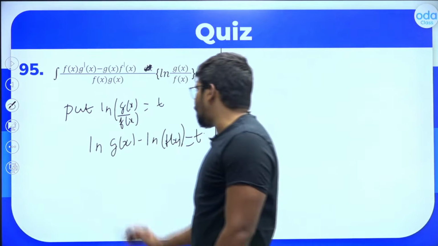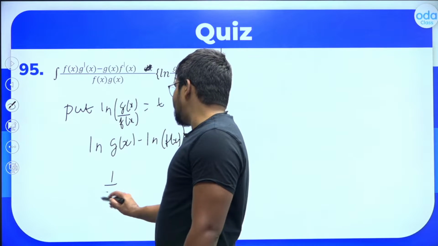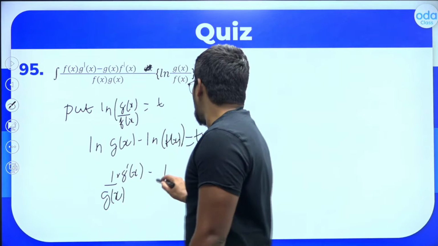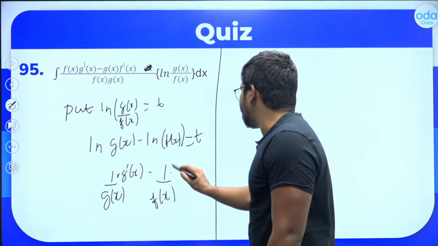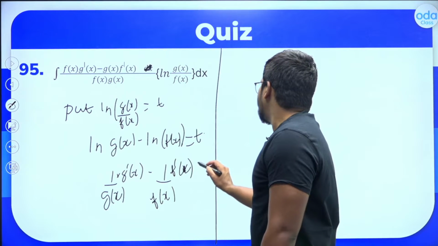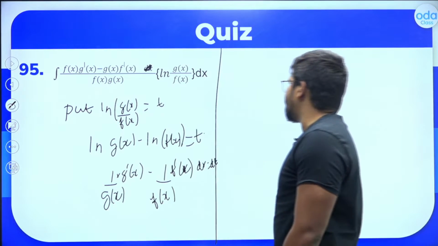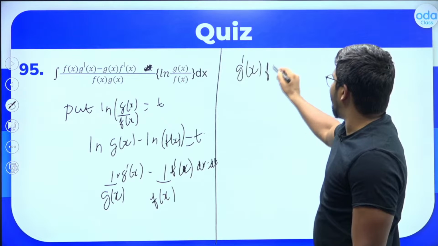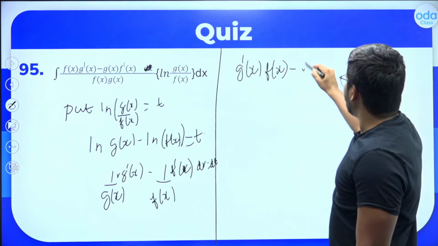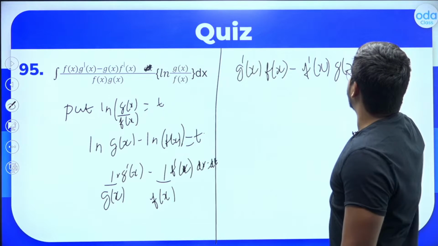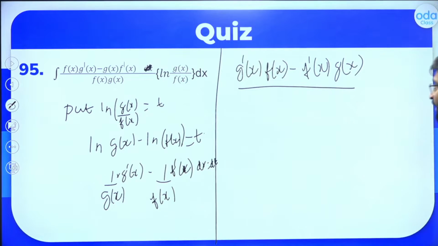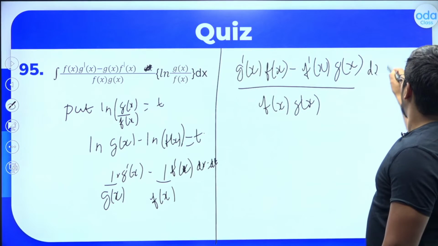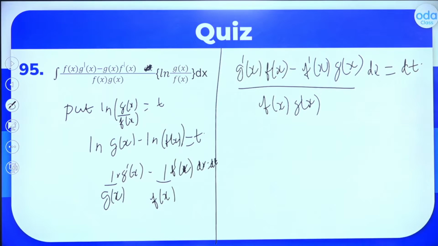So what is the derivative of log of g of x? It should be 1 divided by g of x into the derivative of g of x, which is g dash of x, minus 1 divided by f of x into the derivative of f of x, which is f dash of x. dx will be dt from this. Is this clear to all of you? Yes, taking the LCM you can write g dash of x into f of x minus f dash of x into g of x, divided by f of x into g of x, dx will be our dt.